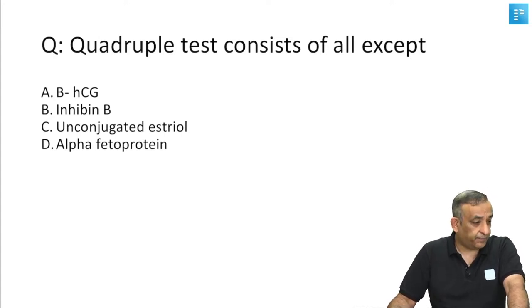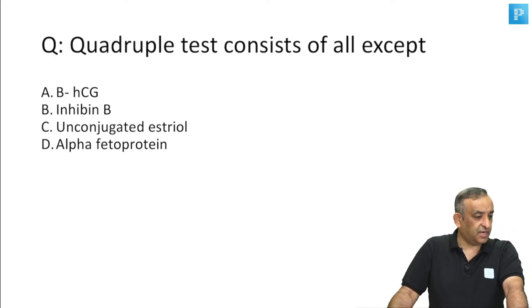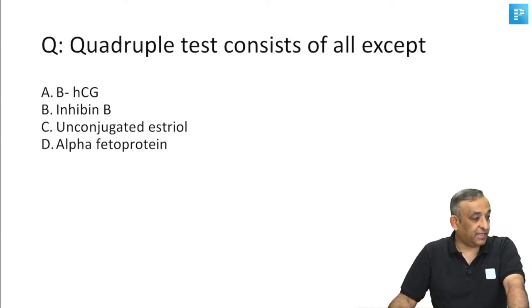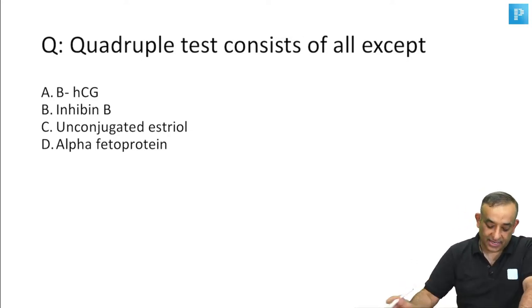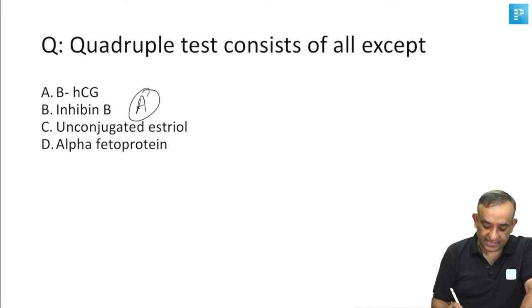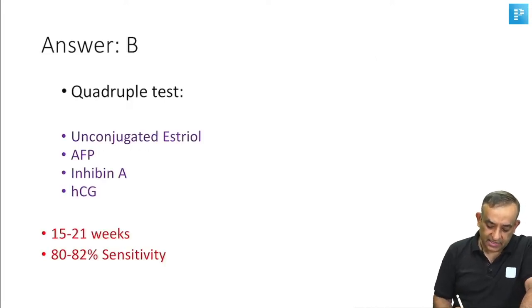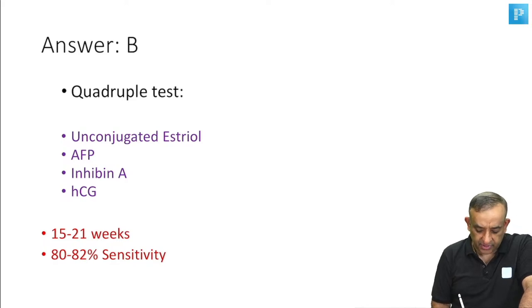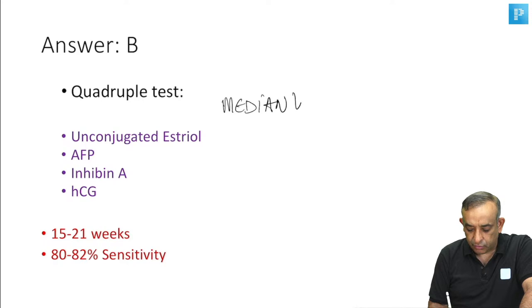Anything which is wrong? Oh yes, you guys were listening to the theory part, and suddenly you started answering. Okay, fine. Thanks, guys. So yes, you are correct. Inhibin B is wrong because it is inhibin A. So the quadruple test is unconjugated estriol, alpha fetoprotein, inhibin A, and HCG. So unconjugated estriol, it is from whatever is the median value. There is a median value we have.